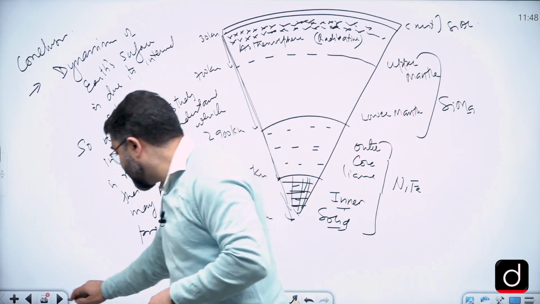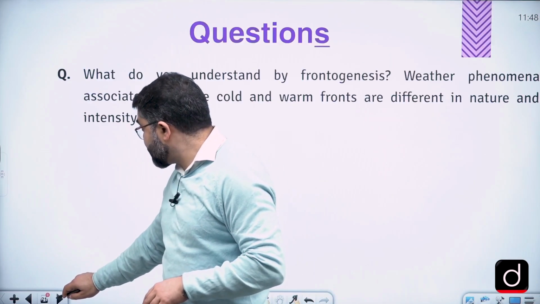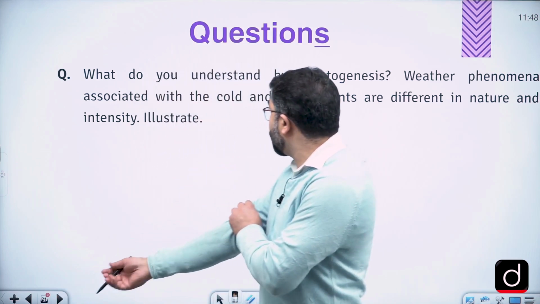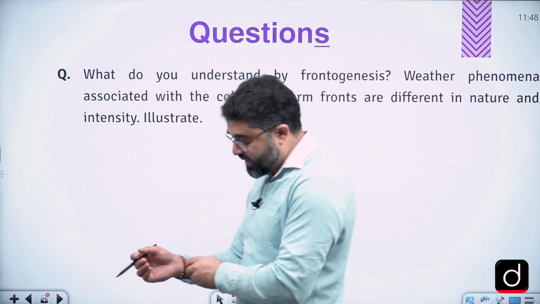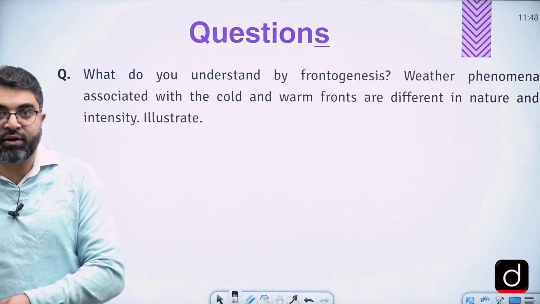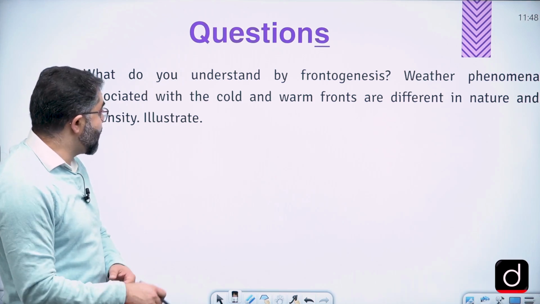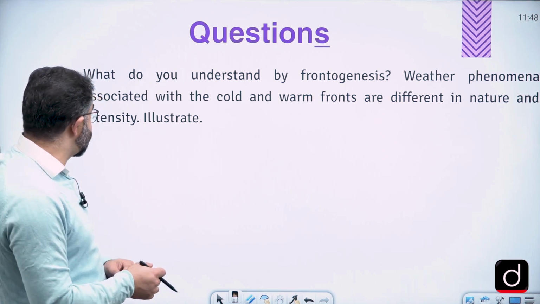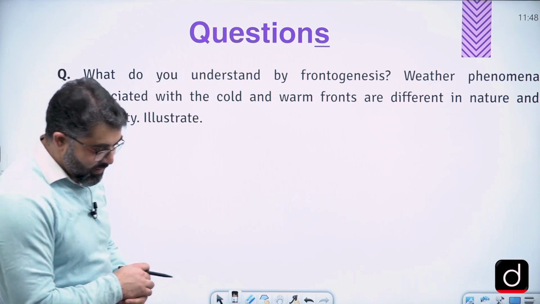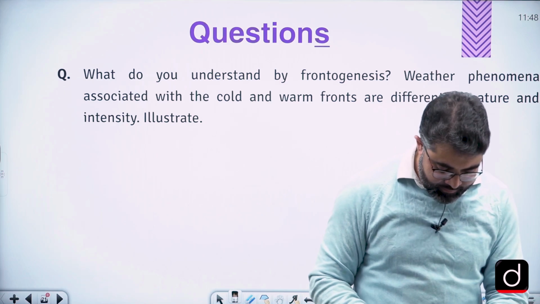Okay, let's go to the next point. Next question now. So this brings us to another question, that is, what do you understand by frontogenesis? Right? This is a question on climatology. Weather phenomena associated with the cold and warm fronts are different in nature and intensity. Illustrate.